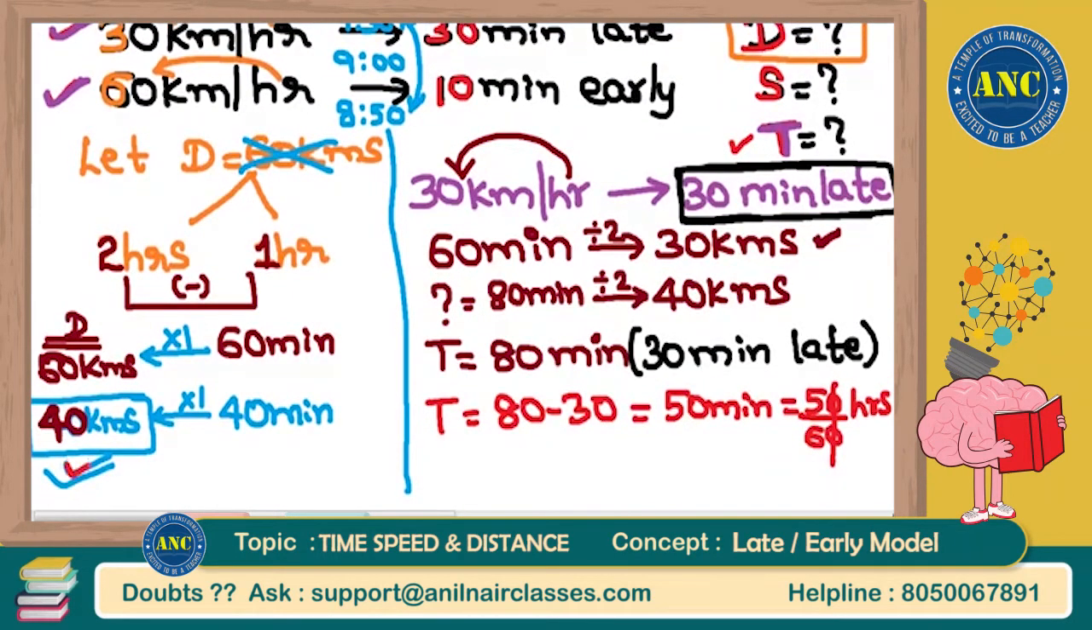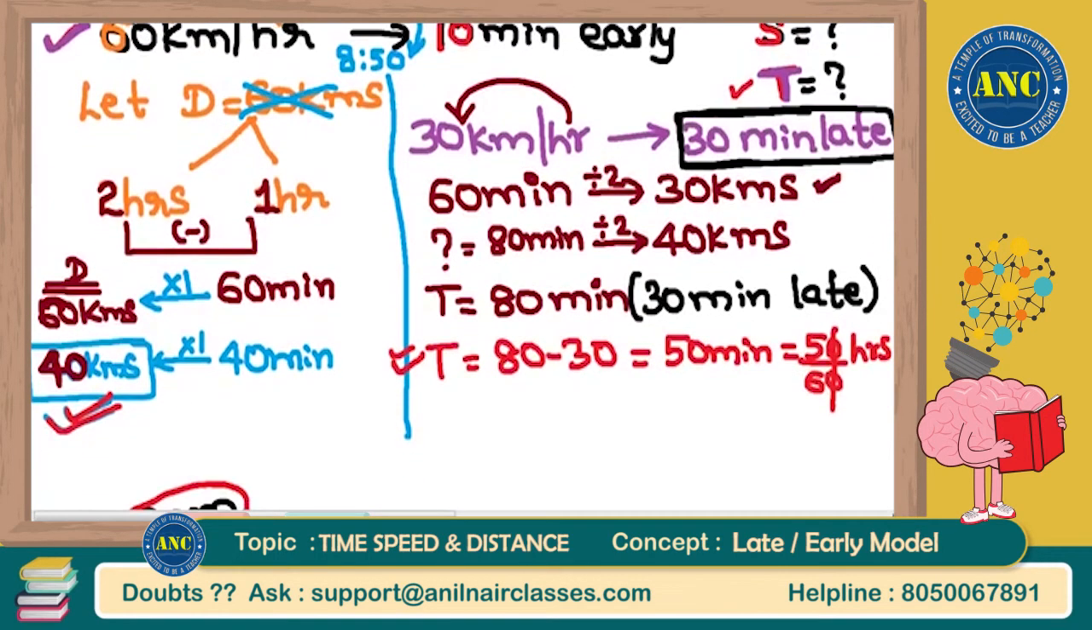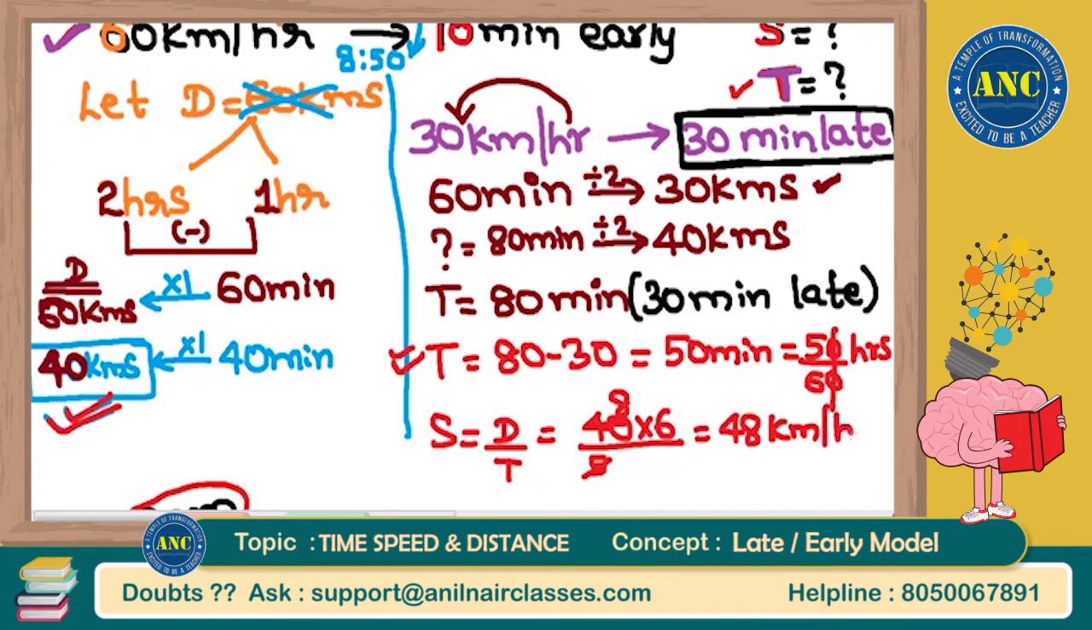You know the distance as 40 kilometers. You know the time as 5 by 6 hours. Speed is nothing but distance by time. Distance is 40, time is 5 by 6. That 6 will go above. 5 into 8 is 40. 8 into 6 is 48 kilometers per hour. The actual speed that I need to travel with is 48 kilometers per hour. I hope the idea is very, very clear, sir.